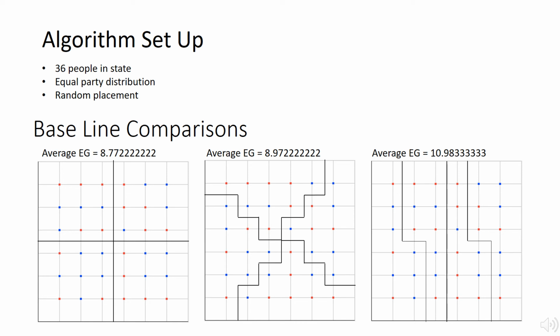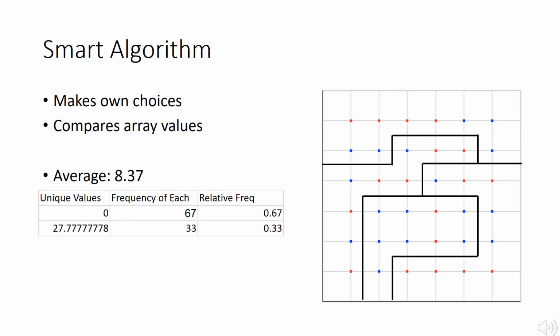Now that I have this baseline, I want to create a smart algorithm that would create the districts on its own by comparing the parties of each person with one another in order to choose its own districts. This way no human bias can take place. It was a smart algorithm that I developed that would redistrict a state with no input. The algorithm starts in the bottom left corner at the index of 0 and begins by comparing the values up, right, down, and left in that order. It does this by adding 1, 6, subtracting 1, and subtracting 6 from the starting point.